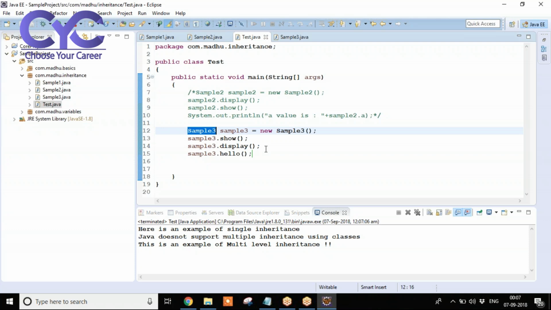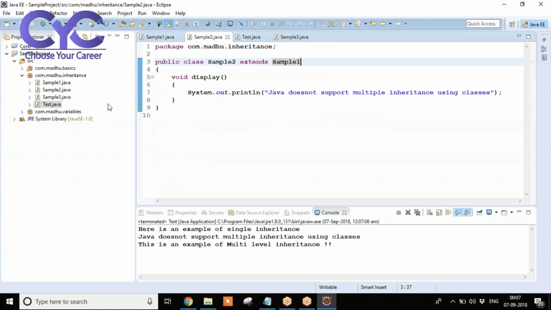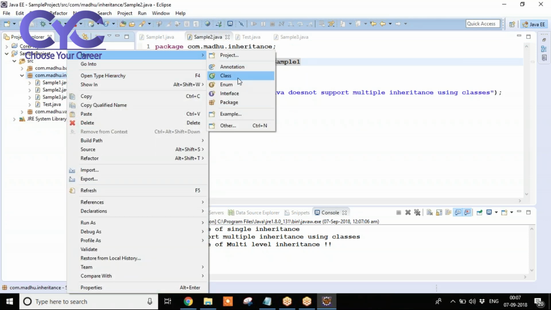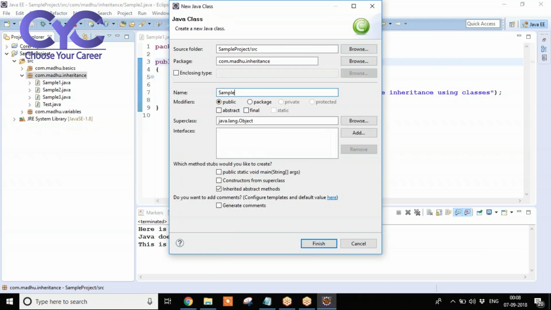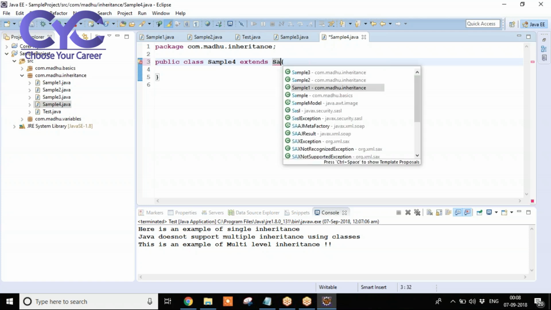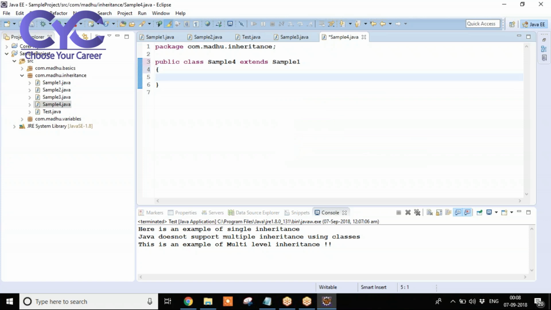Okay. Now I'll explain you the concept of hierarchical inheritance. Hierarchical inheritance means what? Once if you write the logic, any number of times we can reuse the logic again and again. See here, sample 2 is extending sample 1, right? Sample 3 is extending again. I'm going to create another class, and again I'm going to inherit the sample 1 class. See here, right click on your package, new class sample 4. Now here again I'm going to inherit the data from sample 1. Means once if I write the class, any number of times we can reuse the same code again and again.